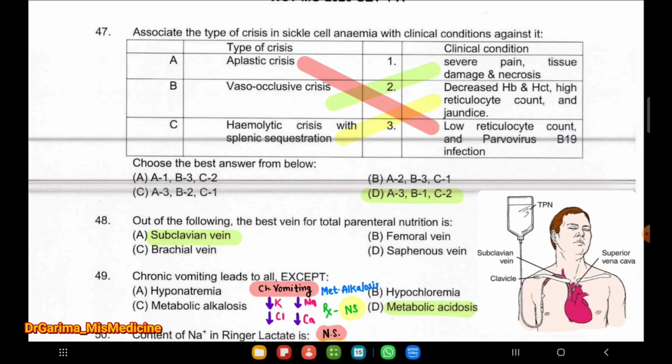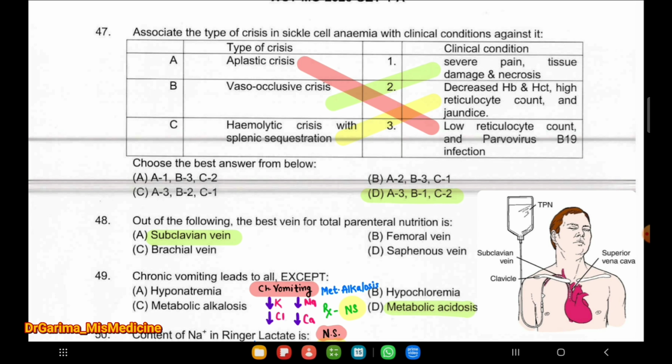Okay, the next question is to associate the type of crisis in sickle cell anemia with the clinical conditions against it. We have to match the columns here. First is the aplastic crisis, which has a low reticulocyte count and parvovirus B19 infection. We have seen parvovirus B19 infection with the aplastic crisis.